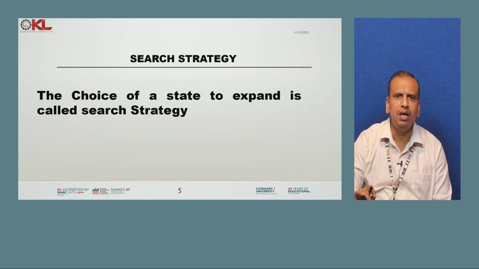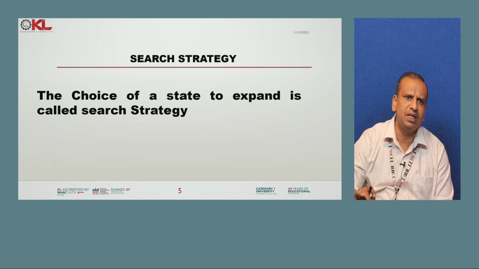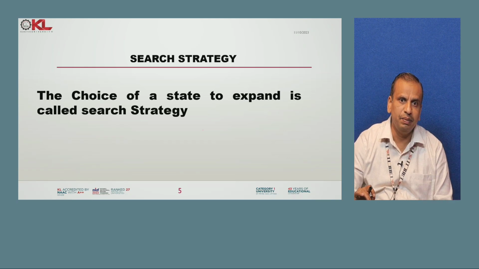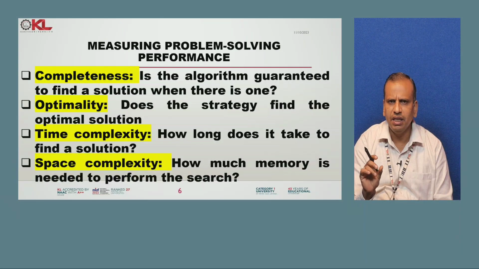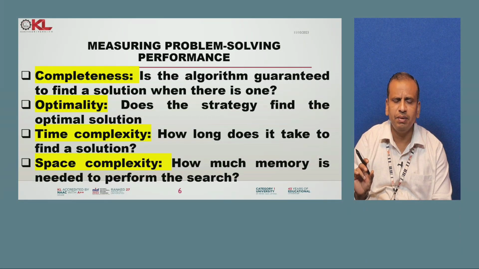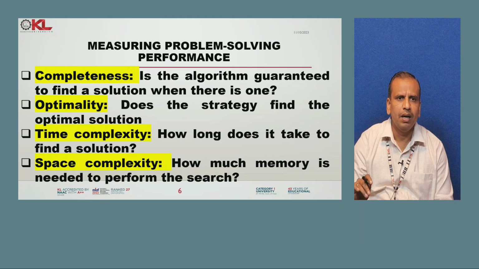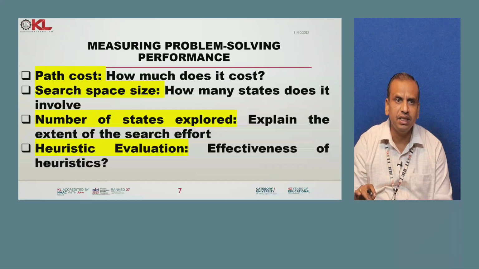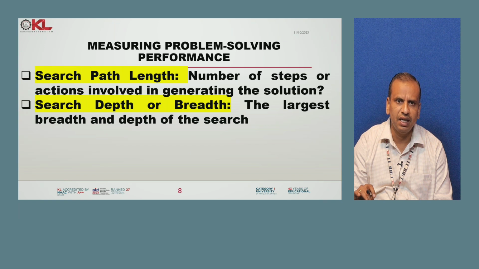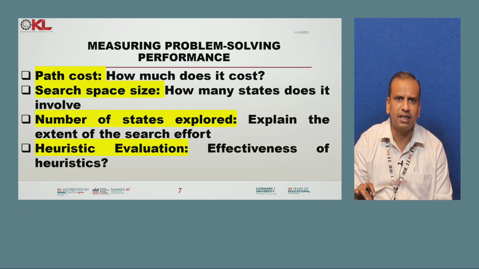And here, the choice of states is what we call a search strategy. That means how we can go about search algorithms. Before going to search, there are parameters for measuring problem statement performance. There are 10 parameters here: completeness, optimality, time complexity, space complexity, path cost, search space size, number of states explored, heuristic evaluation, search path length, and search depth or breadth.